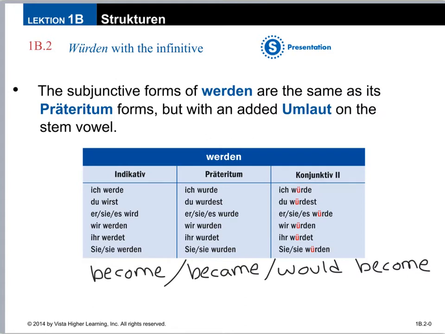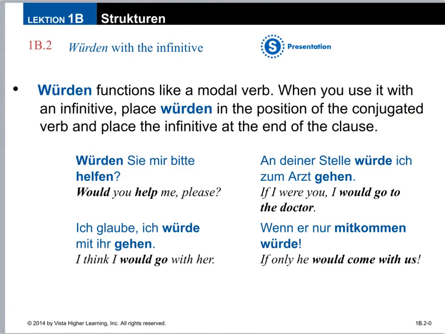On its own, würde means would become. So if you had a sentence like Ich würde ein Arzt, I would become a doctor. But if you add another verb at the end, it means would. Like Ich würde einen Arzt sehen, I would see a doctor. Werden functions like a modal verb, so it is going to be the main verb in your sentence that gets conjugated, and the infinitive verb ends up at the end of the sentence, and you do not conjugate that one. It stays in its original form.